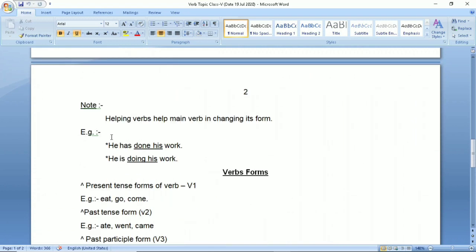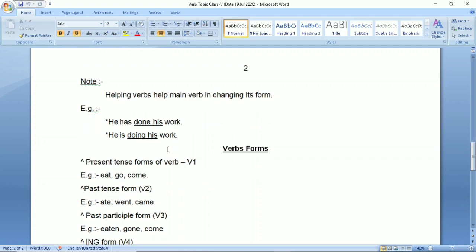You should always remember, students, that helping verbs help the main verb in changing its form. A helping verb changes the sentence into different tenses. For example, he has done his duty. If you remove has from here, then you cannot even use done. If you say he done his work, this sentence will be grammatically wrong. So if you are putting has, then you need to put the verb's third form.